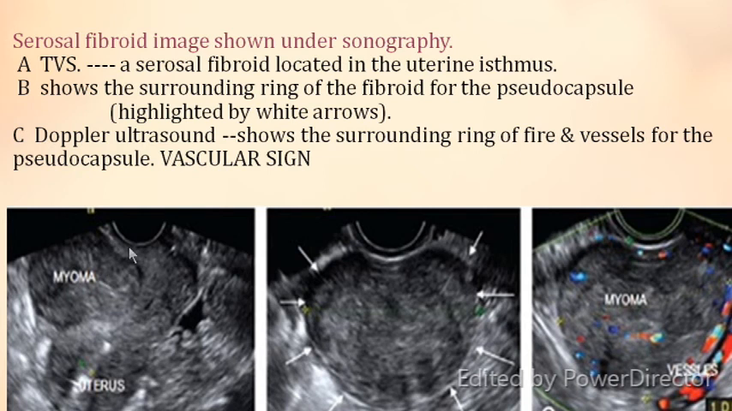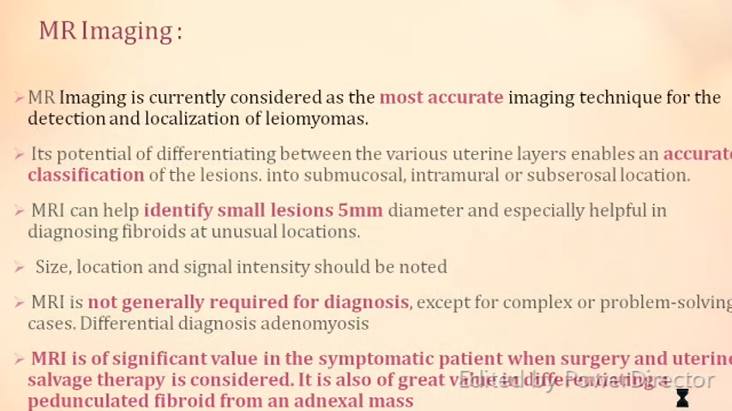The first diagram is the TVS, that is, transvaginal sonography of the fibroid. This is the uterus and this is the myoma. The arrows in the middle photograph show the capsule which surrounds the fibroid. The third one shows the vascular pattern. You see a lot of vessels in the capsular area, which is called the vascular sign.